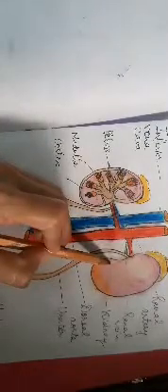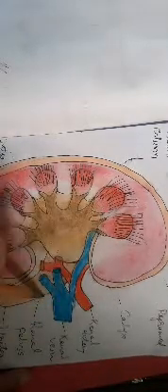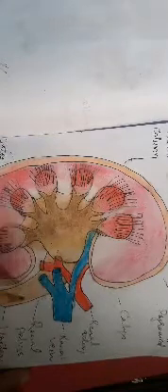Towards the center of the inner concave surface of the kidney is a notch called the hilum, through which the ureter, blood vessels, renal artery, renal vein and nerves enter the kidney, that is, on the inner part.